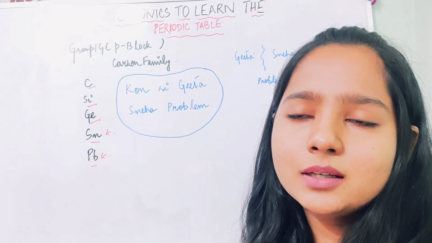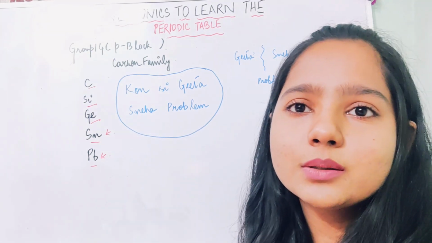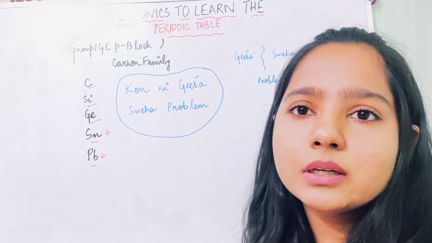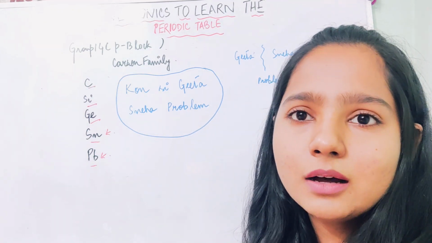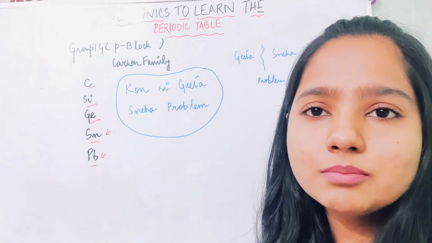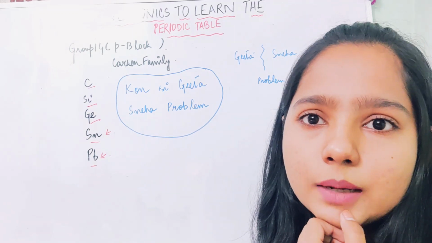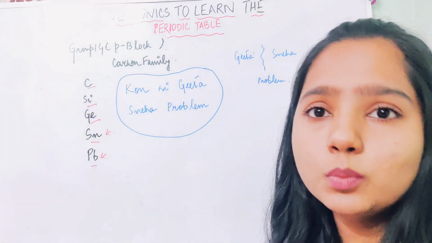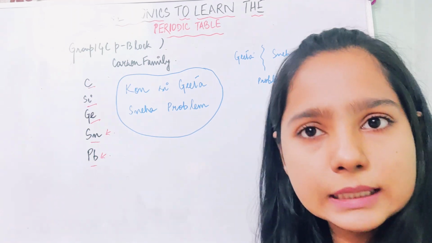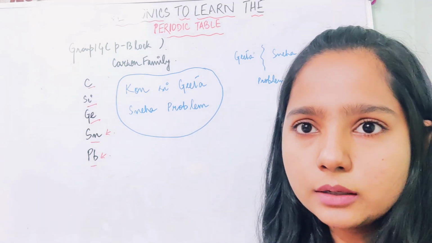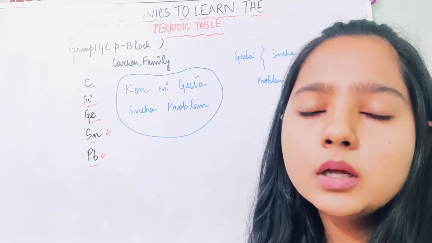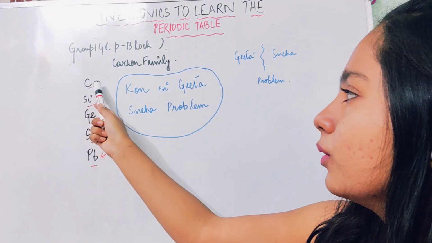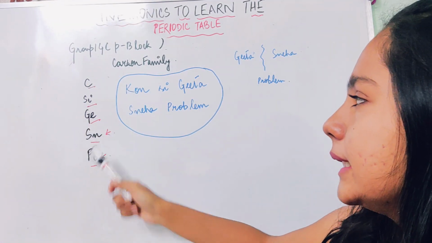Now we are gonna learn group 14, which is also a part of the P block. This particular group is known as the carbon family. As you can see, carbon is the very first element present in this group. So carbon, silicon, germanium. Sn stands for stannum, which is the representation of tin. The Latin name for tin is stannum, and Pb stands for plumbum, which is the Latin name for lead. So carbon, silicon, germanium, tin, and lead.